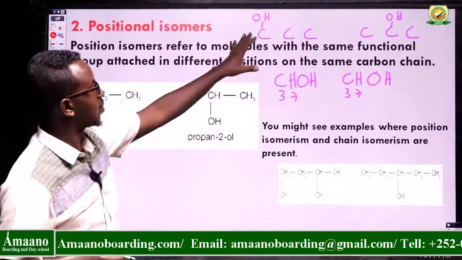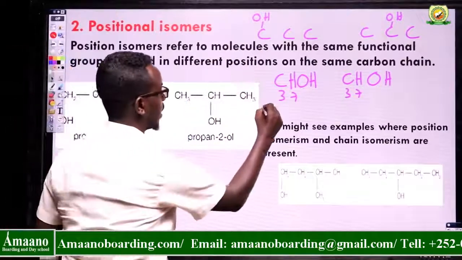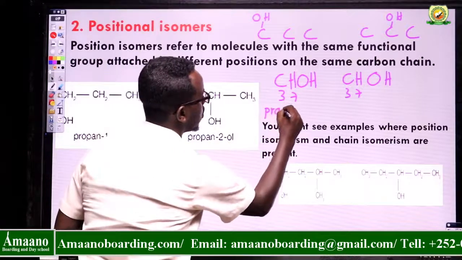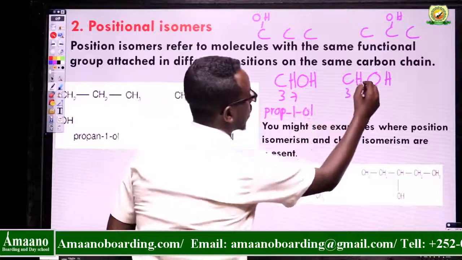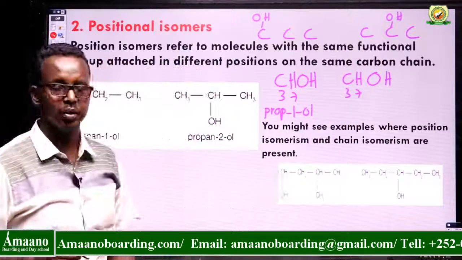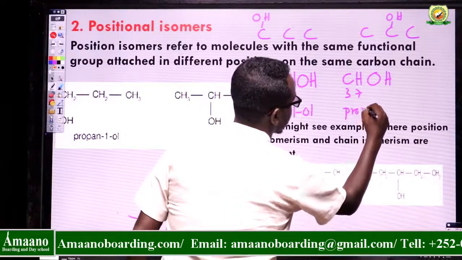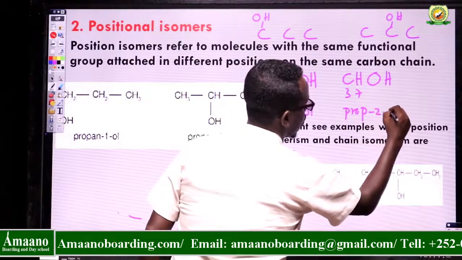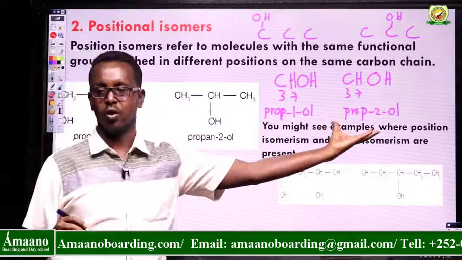When the OH group is attached to carbon number 1, you can say propan-1-ol. When the OH group is attached to carbon number 2, you say propan-2-ol. So propan-1-ol is not the same as propan-2-ol.